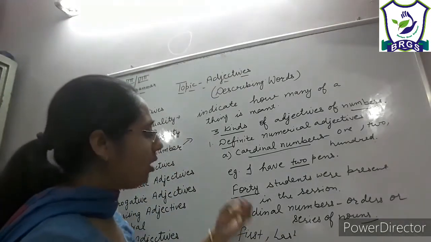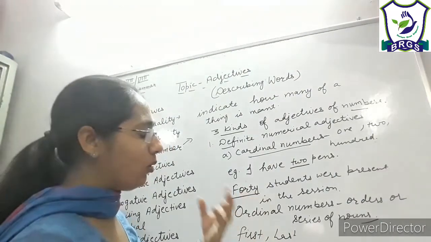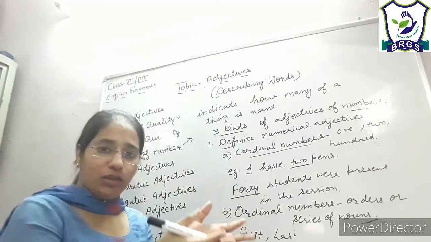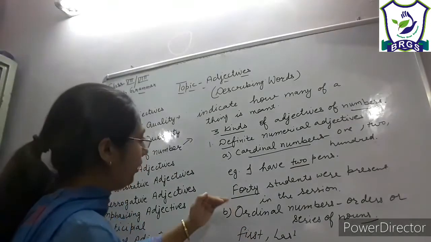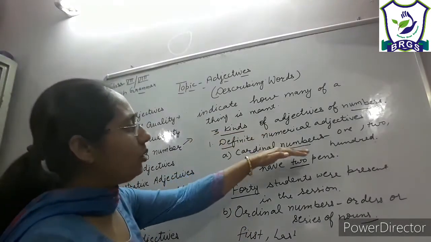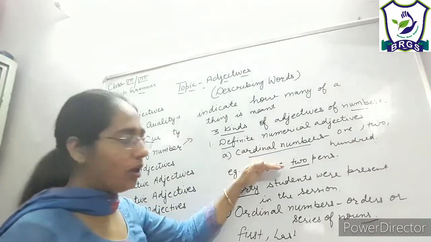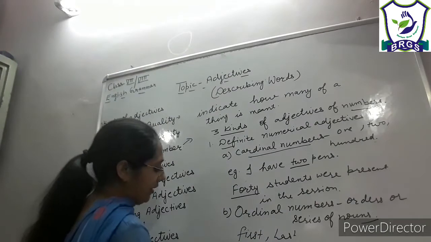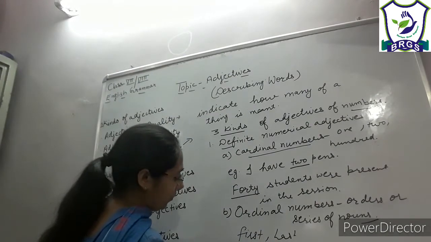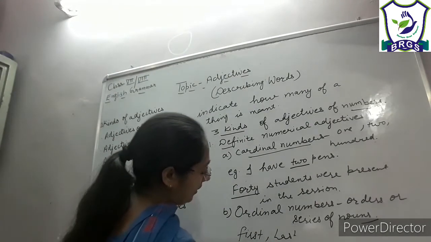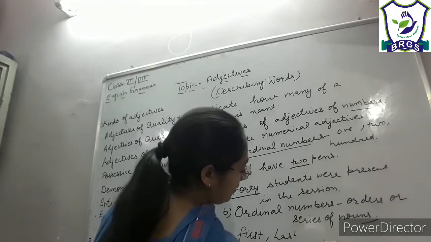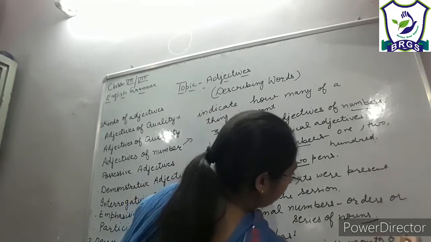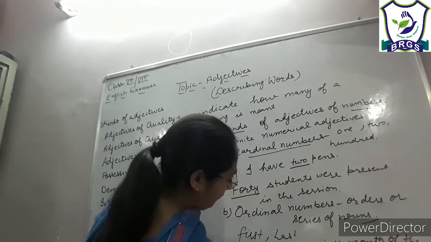They also tell the exact position of the noun, so they are also counted as definite numerical adjectives. As I can say, June is the 6th month of the year, right?